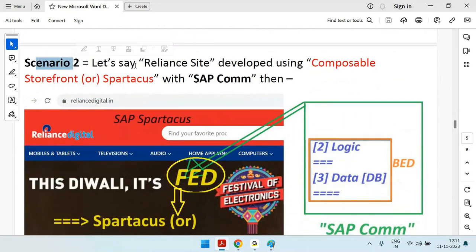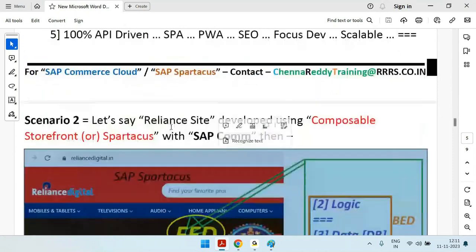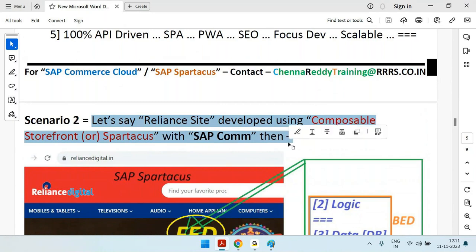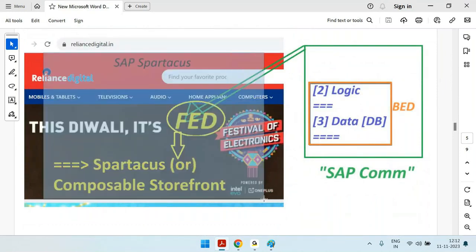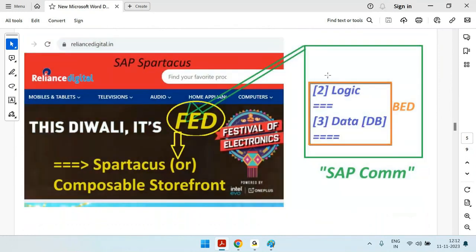Then scenario two is, let's say Reliance site is developed using composable storefront with SAP Commerce. What does that mean? Let's say the Chroma site or Reliance site or Decathlon site or Lenovo site. Assume the Lenovo site or Reliance site is developed using composable storefront with SAP Commerce. What does that mean? You can see this is a nice architecture. The meaning is the front end is with Spartacus, and data and logic come from SAP Commerce.